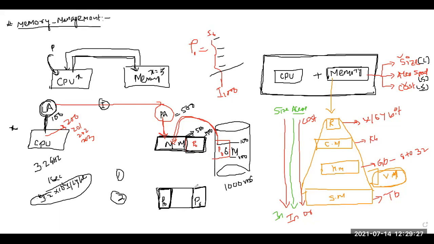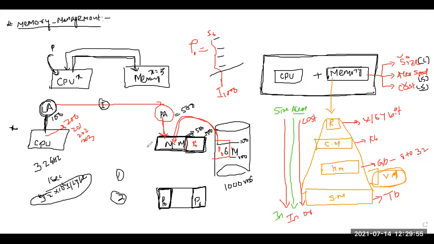Okay, now these two things. First of all, how you convert this logical address to the physical address. Then second, how this data from secondary memory can be stored in your primary memory, in a contiguous manner or non-contiguous manner. These two tasks are performed by the operating system.